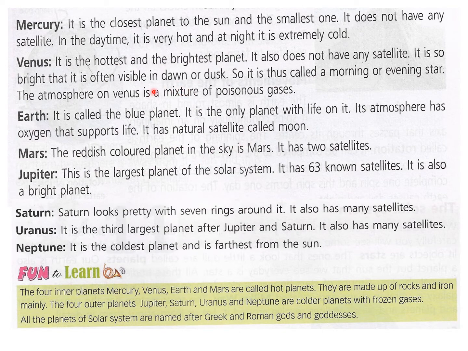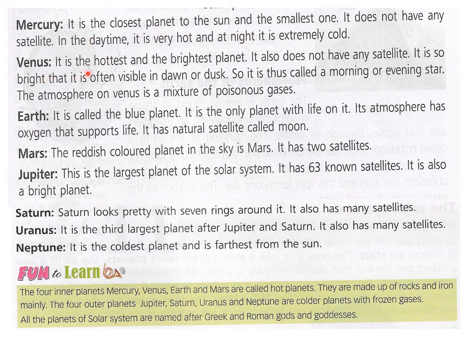Now we'll read about different planets. Mercury, it is the closest planet to the sun and the smallest one. It does not have any satellite. In the daytime, it is very hot, and at night, it is extremely cold because it is closest to the sun. That is why it is very, very hot when it is facing the sun, and the other side, which is not facing the sun, is very, very cold. So, night is extremely cold.